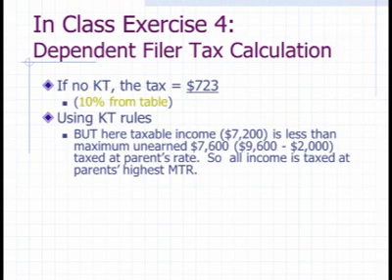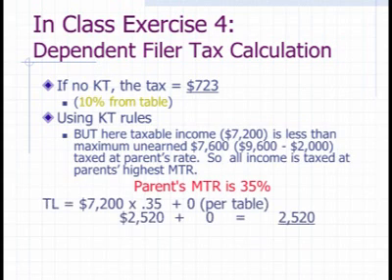But it's only 7,200 instead of 76 because that bump for being blind offset some of the income that would have been taxed at mom's rates. You never tax more than taxable income. So this time it's simply the 35% plus 0 because there's nothing left to be taxed at the kids' rates.